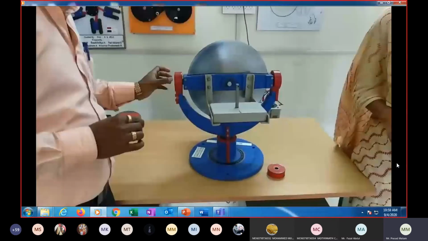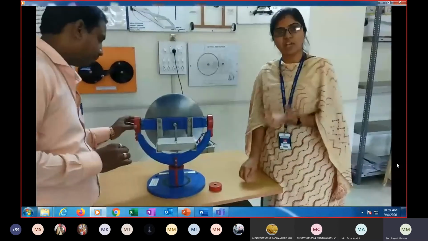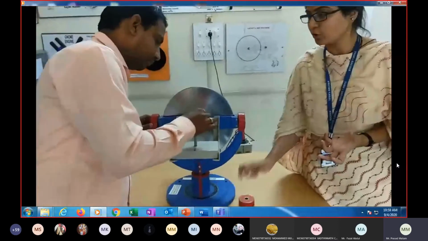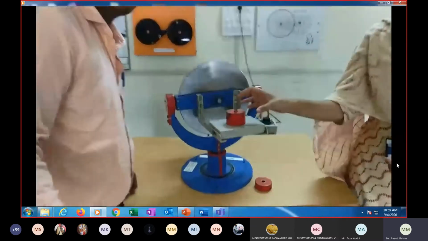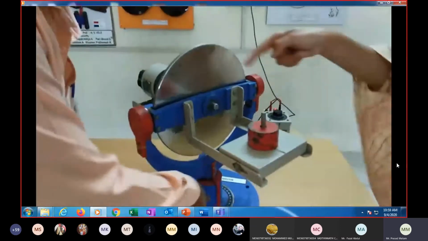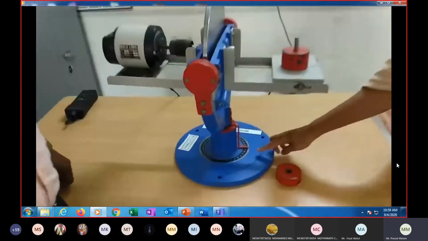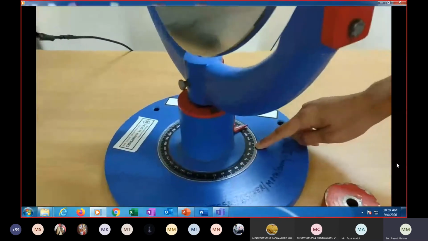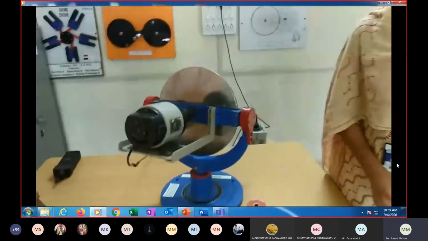Then let's say we have to calculate the precessional angular velocity. For that we should know the angle theta. Let's say for 60 degrees. How much time is required to cover this? Here a circular reading is given. Now mass is applied. You can see when external mass is applied, instead of falling down, it is precessing about a vertical axis. We will note down the time required to cover a 60 degree angle, and then we will do the calculation.